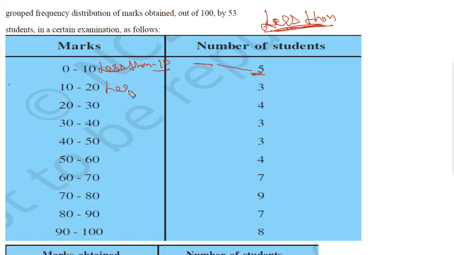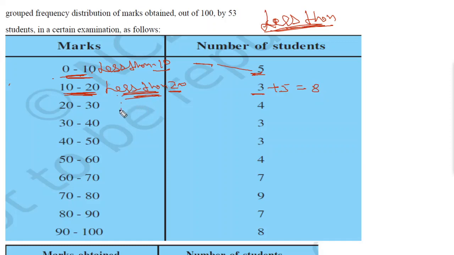Now less than 20. Less than 20 will be this observation, that means the frequency 3, and also less than 10. So less than 20 will include 10 to 20 and 0 to 10. So less than 20 will be 3 plus 5 equal to 8. Okay.